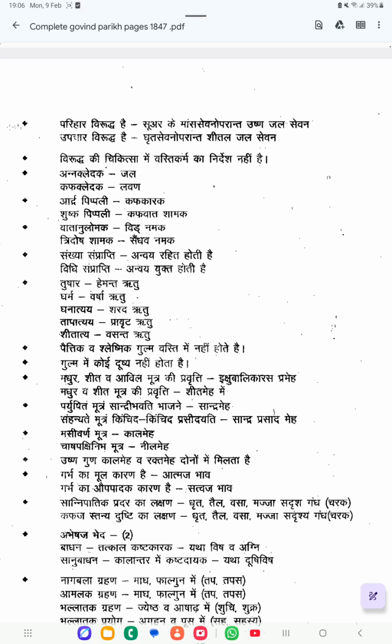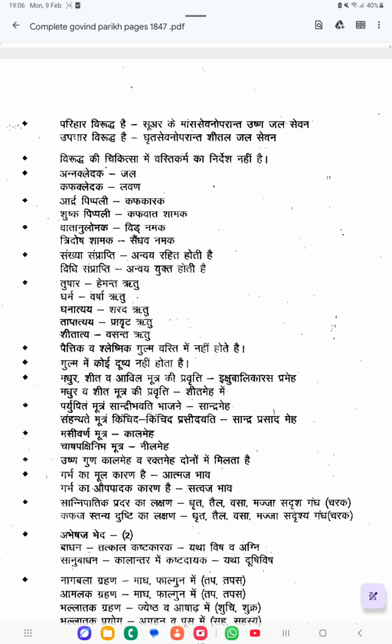Okay, next one is Samprapti: Sankhya Samprapti and Vidhi Samprapti. These are all classifications of Samprapti. Sankhya, Vidhi, Bala Samprapti, like that, different types of Sampraptis are there. Sankhya Samprapti means number. Like 5 types of Hikka, 5 types of Shvasa, 18 types of Kushta, like that numbers of classification, that is Sankhya Samprapti.